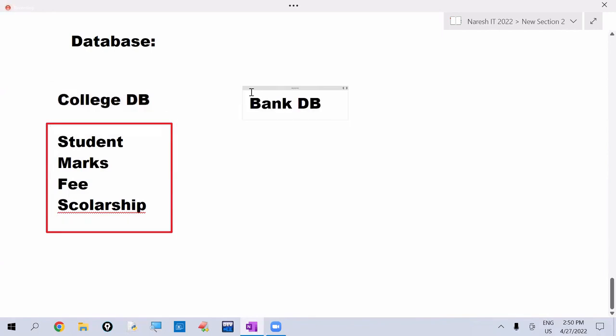What bank has to maintain? Bank must maintain customers details. What customer is doing? Customer is doing transactions. Is withdrawing the money. Is depositing the money. Is checking the balance. So they have to maintain the transactions. At which time he is doing, at which place he is doing. So they have to maintain the transaction details.